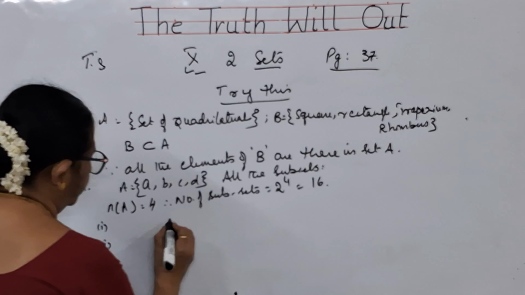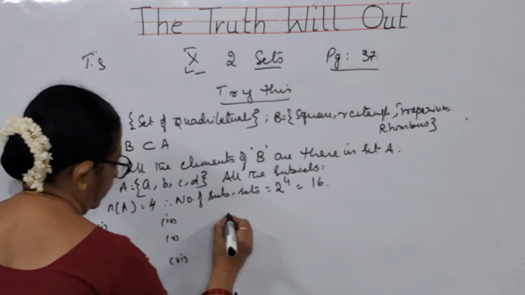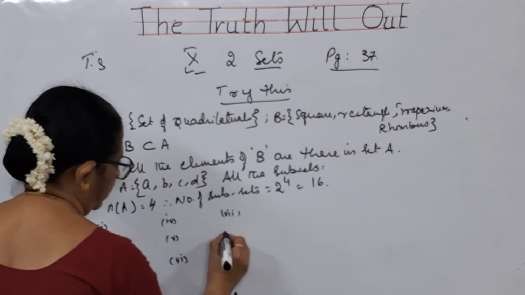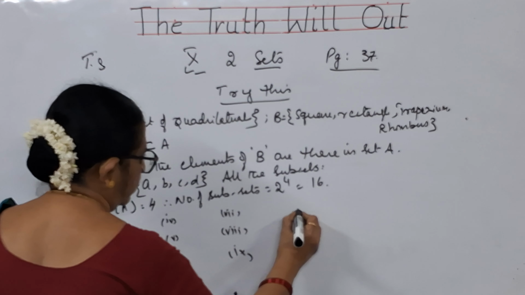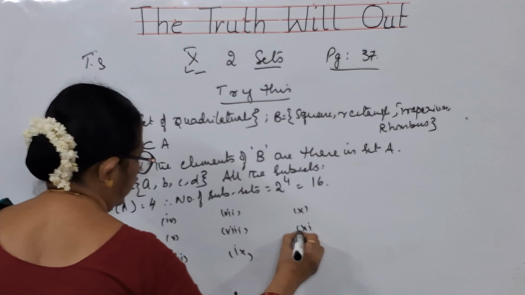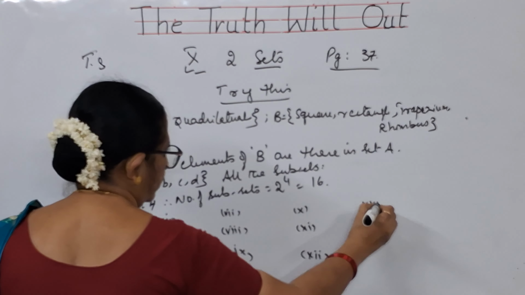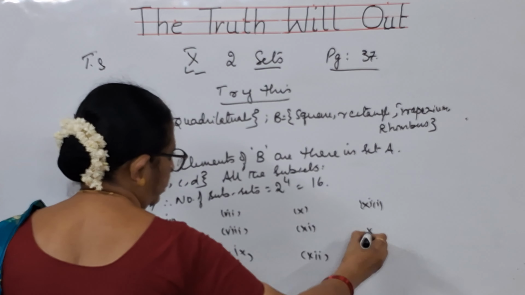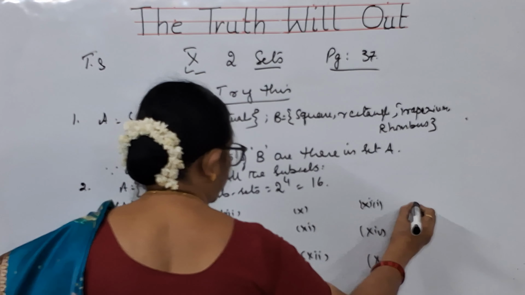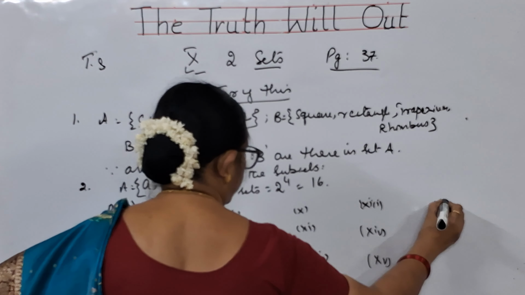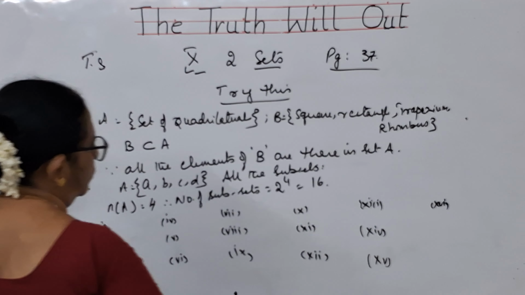1, 2, 3, 4th, 5th, 6th, 7th, 8th, 9th, 10th, 11th, 12th, 13th, 14th, 15th, then 16th. So 16 subsets I should write.